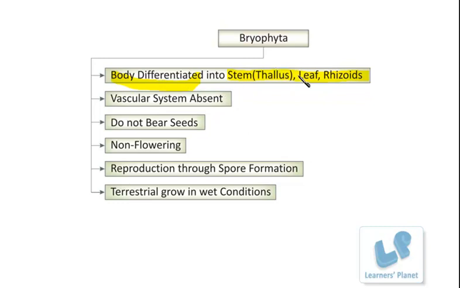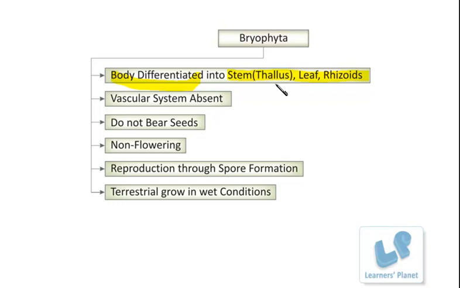So definitely they are not so well developed as compared to the higher plants, but in this group the differentiation has actually started. So over here the stem is present as a stalk-like structure, or we can call it a thallus-like structure. Fine. Then leaves may be present. There may be a single leaf over there, or there might be multiple leaves. Besides that, this leaf may be fleshy or thick, right? Unlike the other leaves which are present in the higher plants.